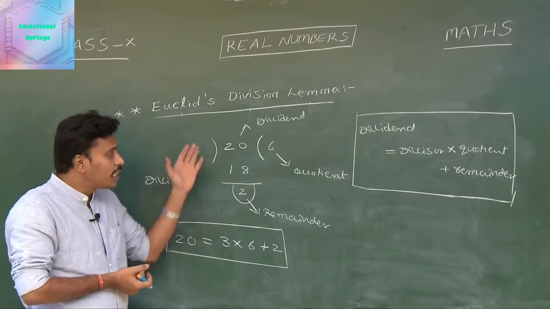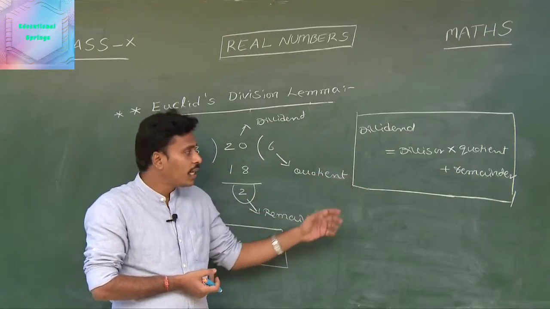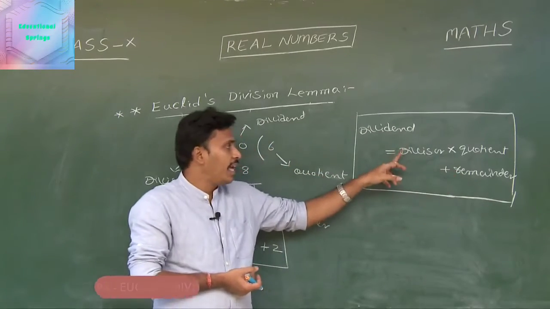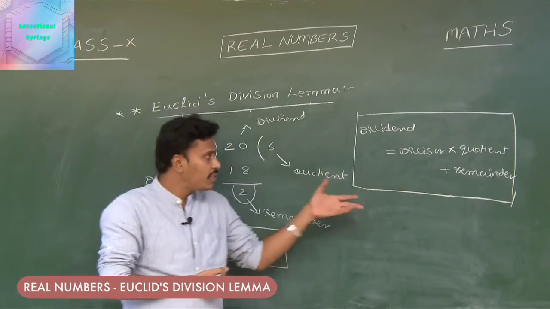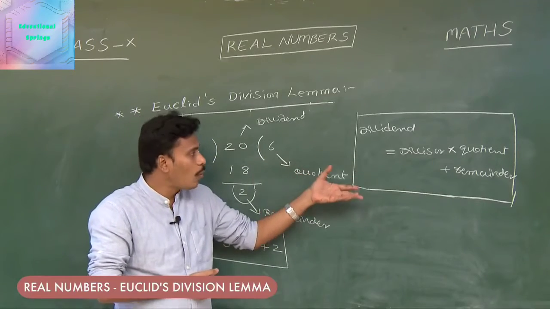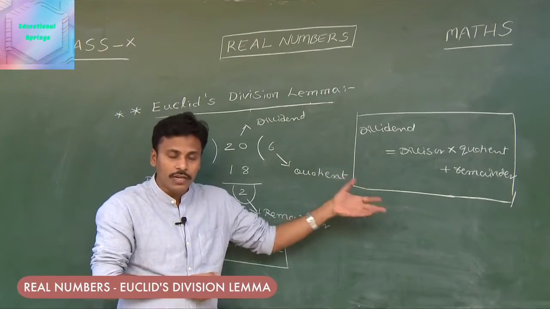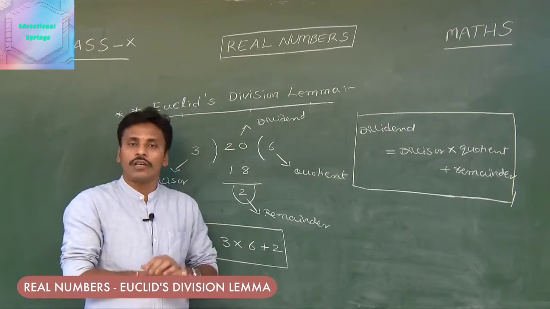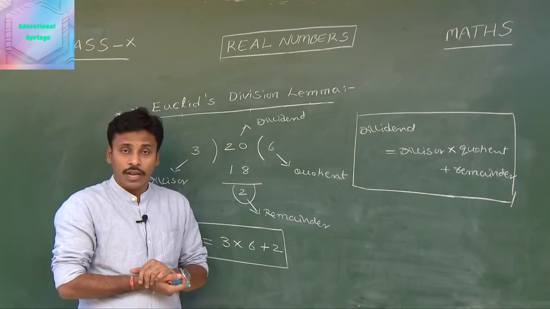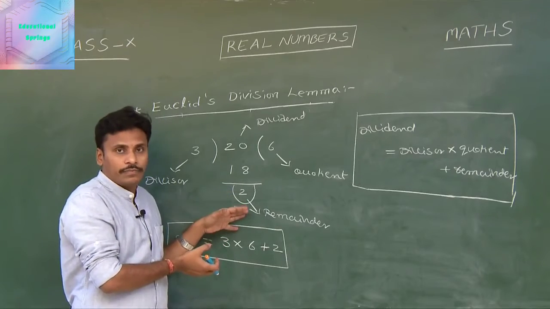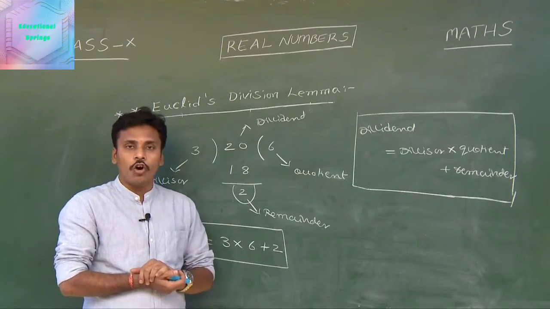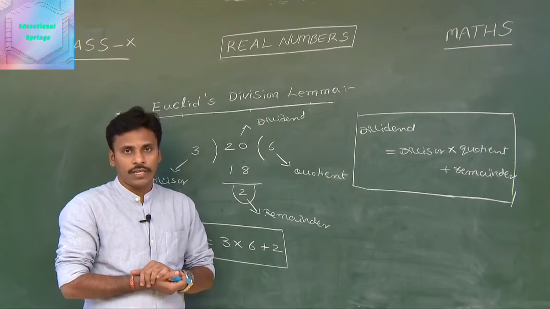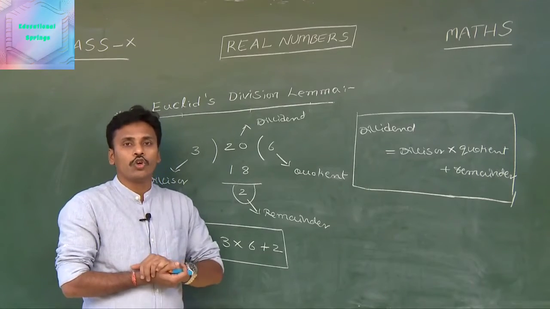See, that in turn represents in division that the remainder should be less than the divisor, and the dividend is equal to divisor into quotient plus remainder. This division process is well known to all of us from our earlier classes, and this division gives rise to the idea of Euclid's division lemma. Let us see what Euclid's division lemma is.